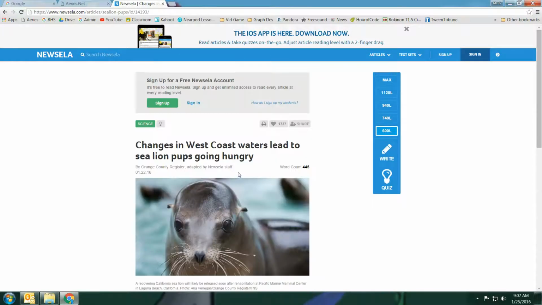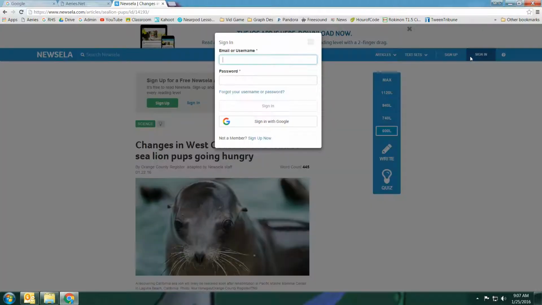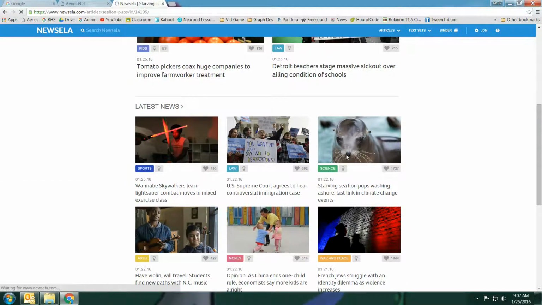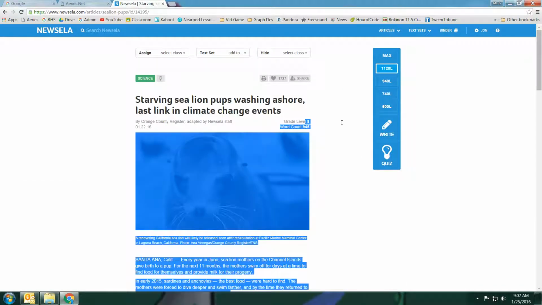Well, setting up an account is free, so I already went ahead and did it. You just click sign up, and it just takes a second. So let me sign in, and I just signed in with my Google account, so it was very quick. And there we go. So here we go. The astronomers say they found a super Earth. There was that sea lion one I was at earlier. It tells you the grade level.